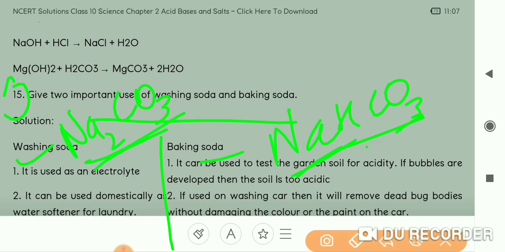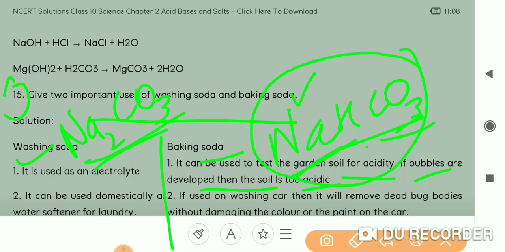Now it can be used to test the garden soil for acidity. If bubbles are developed, then the soil is too acidic. Suppose the soil has become acidic, okay, so that acidic soil can be treated by adding the baking soda. Now see, baking soda is a metal carbonate. Sodium hydrogen carbonate मतलब ये metal carbonate है. Na is metal and this is carbonate. So metal का carbonate है.